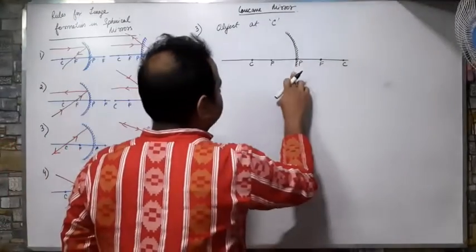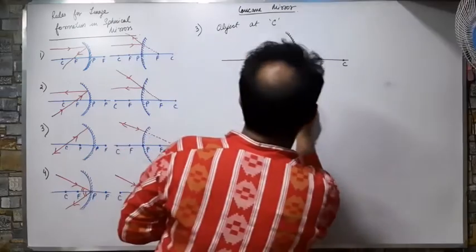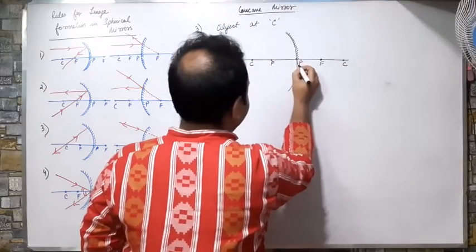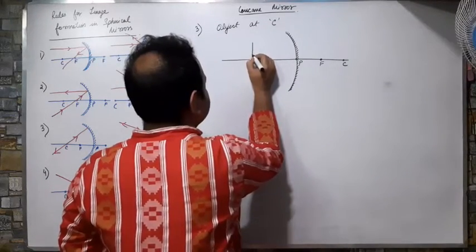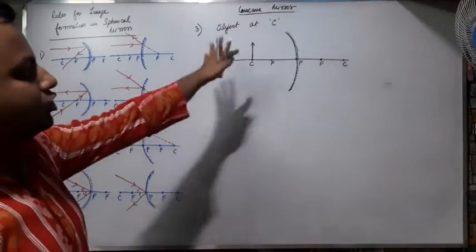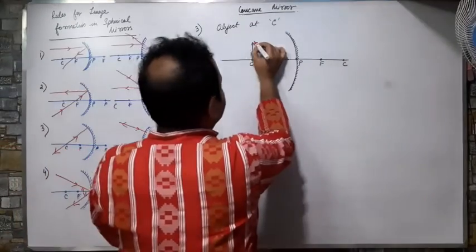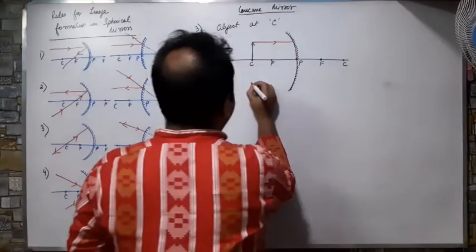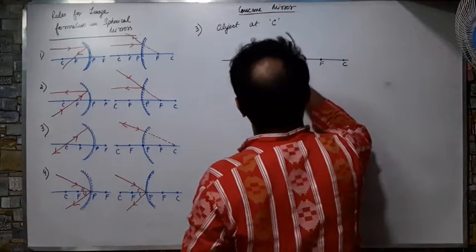I have placed my object at C. Okay, so this is the setup. Now what is the first rule? The first rule says that any ray that is parallel to the principal axis will pass through the focus like this.